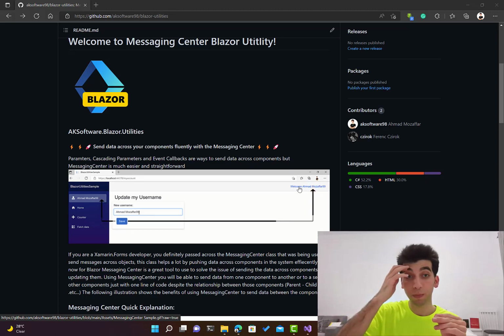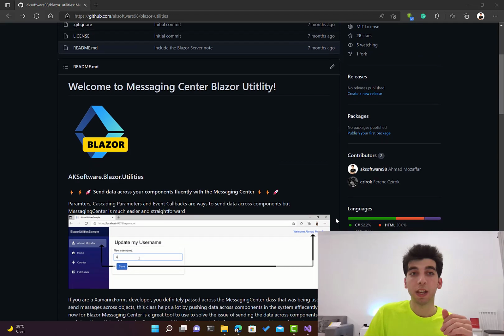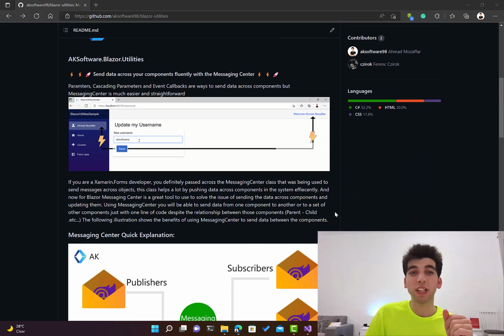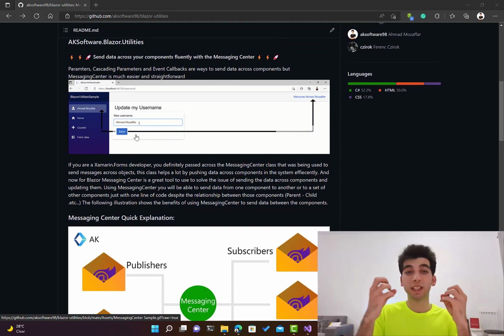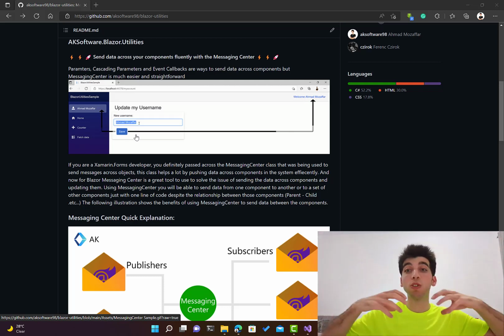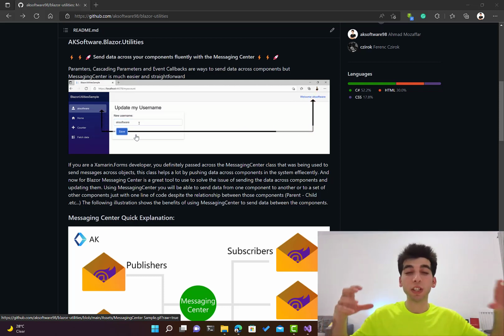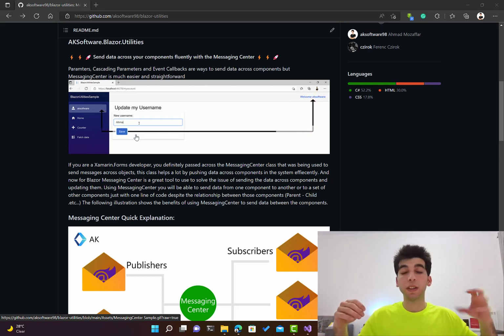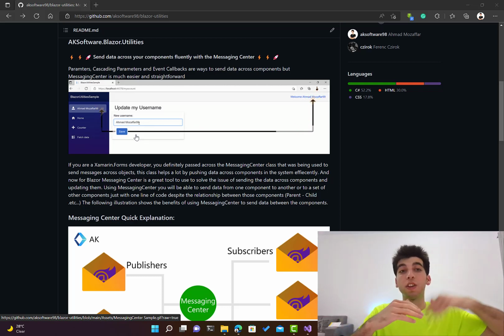But while developing real world projects, we actually faced an issue, and I think you may face it as well as a Blazor developer. What if you have a piece of data and you want to send it across the components, like you want to broadcast it, and there are interested components, but it's not a parent-children relationship? Maybe it is, but the relationship is far away.